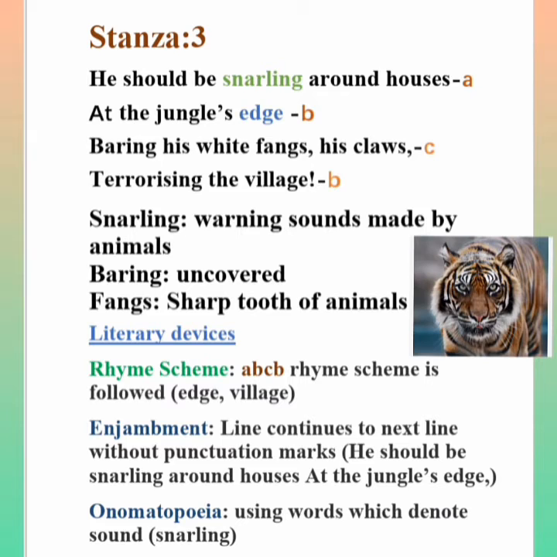So the rhyme scheme is ABCB. The next poetic device is enjambment. The line continues to the next line without a punctuation mark. Which line is that? He should be snarling around houses at the jungle's edge. Then onomatopoeia, using words which denote sound. Here in this poem, the word snarling is denoting the sound made by the tiger. So it is onomatopoeia.